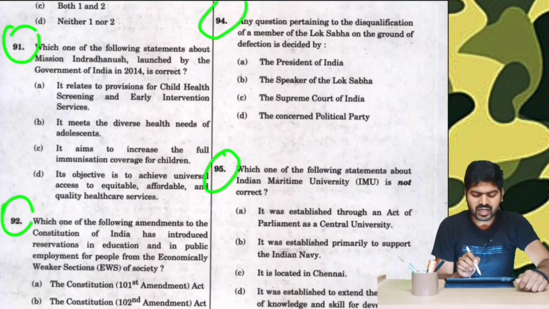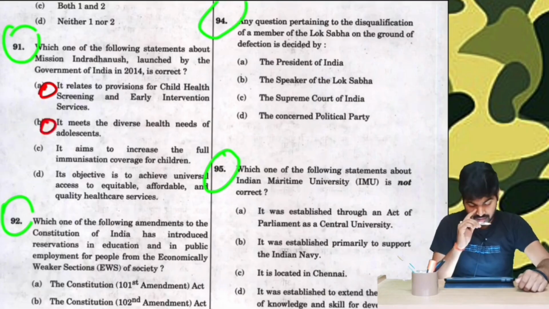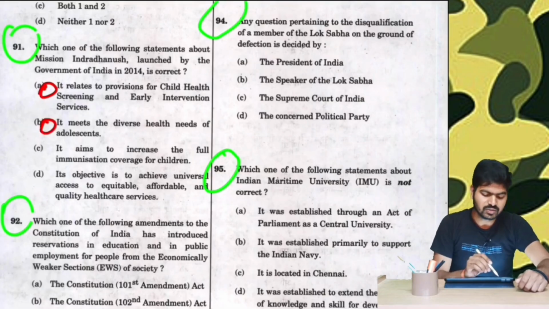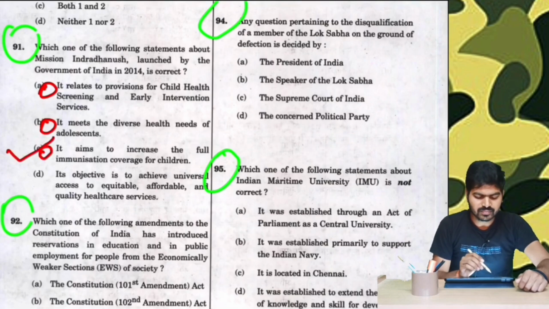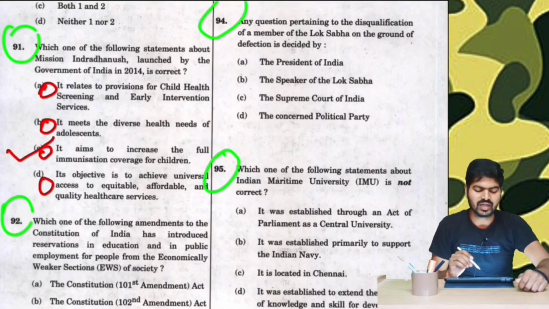It relates to the provision for child health screening and early intervention services. This seems correct. It means the diverse health needs of adolescents. This also seems correct. It aims to increase the full immunization coverage for children. This also seems correct, though this is the right answer. Its objective is to achieve universal access to equitable, affordable and quality health services. This also seems logical and correct.